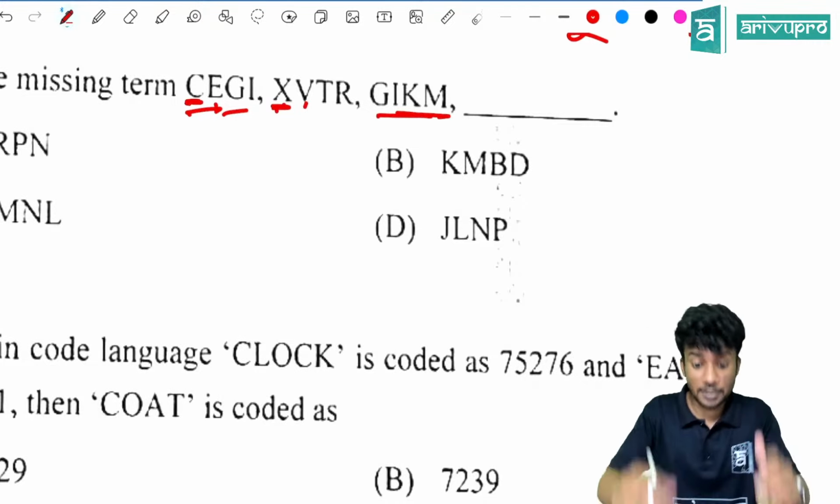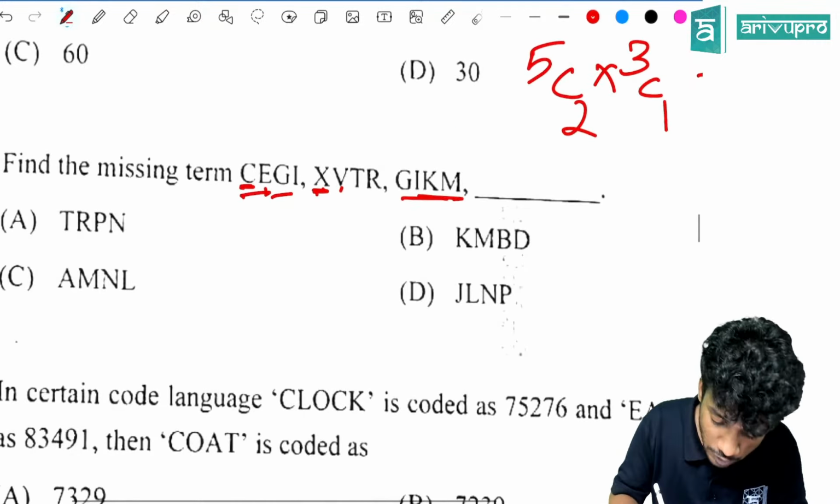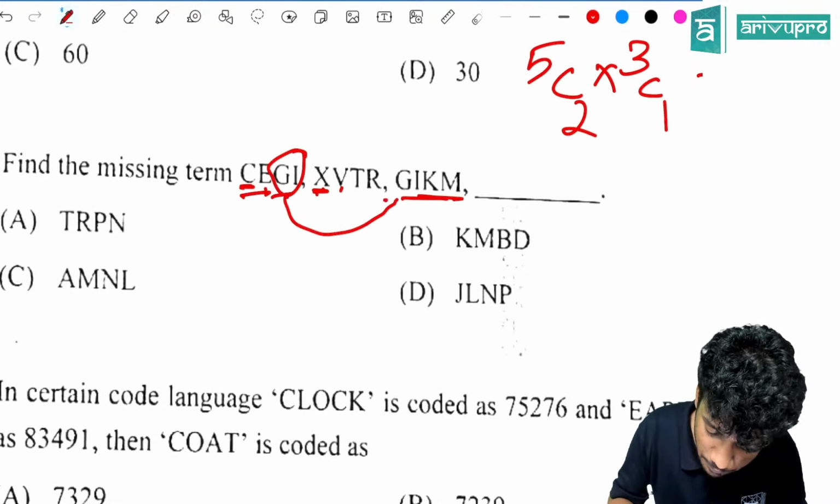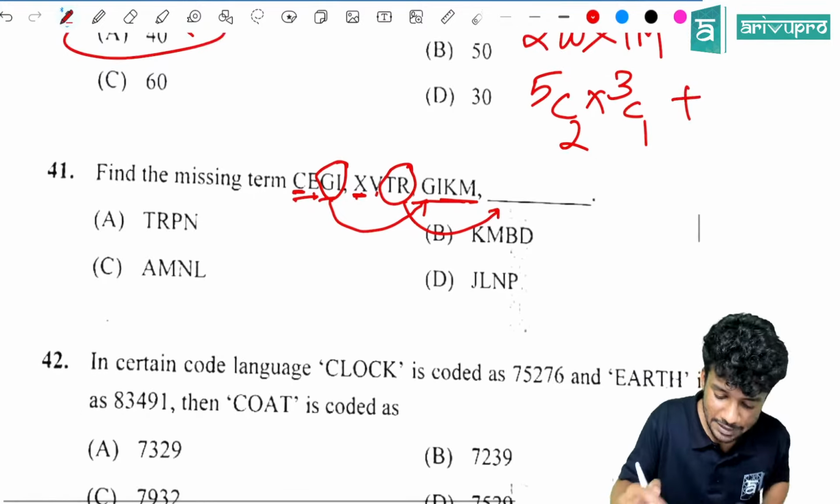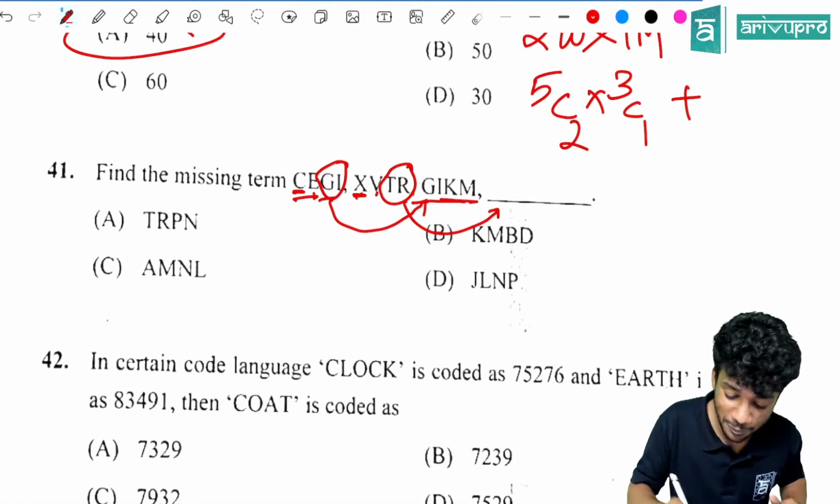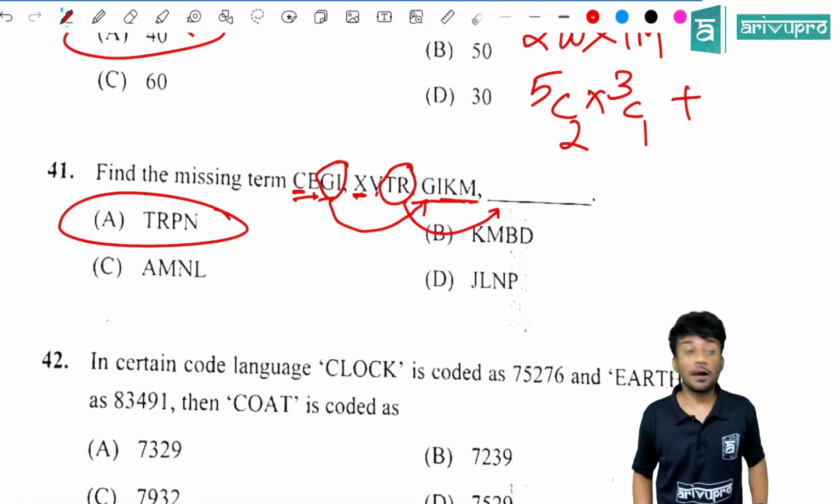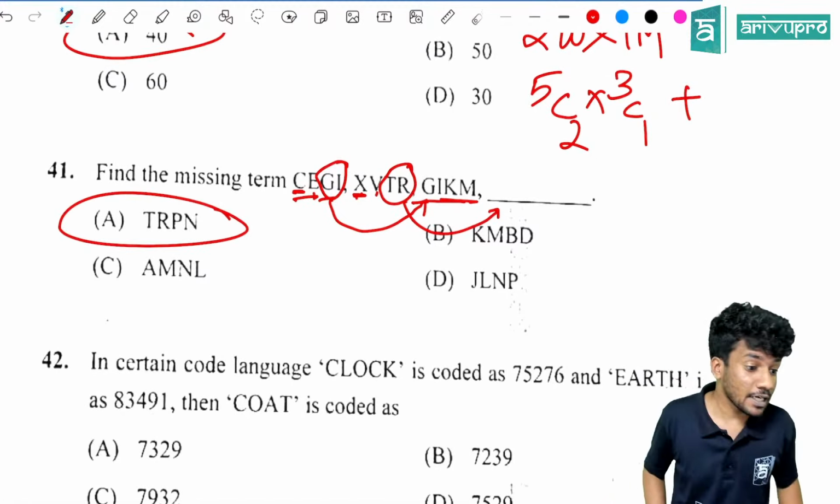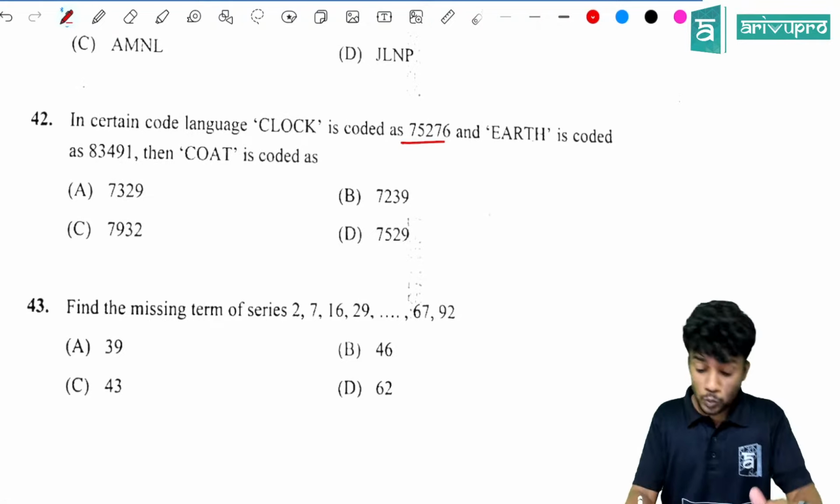And there is also another connection. You look at this. So this GI is starting the third term. Similarly, this TR will start the next term. So the answer which is having TR at the first place is what? Option A. Yes, option A. Then, in a certain code language, clock is coded as 75276.